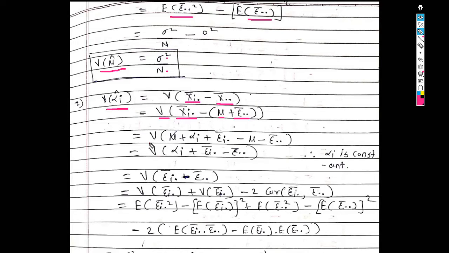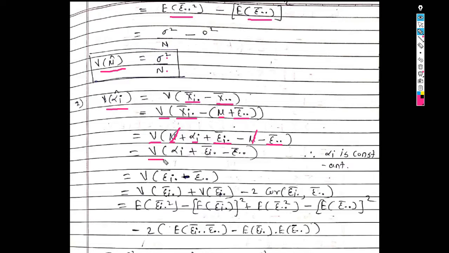Then we get the variance of xi dot bar, which can be written as mu plus alpha i plus epsilon i dot bar, minus mu minus epsilon dot dot bar. Now this mu and this mu will get cancelled.